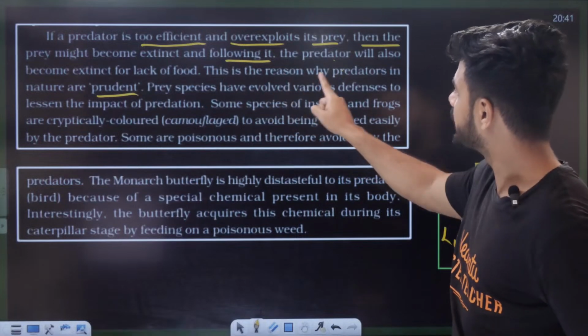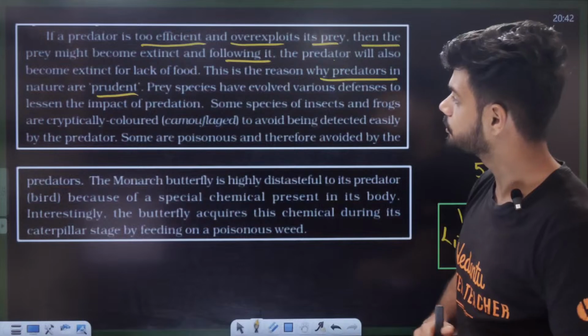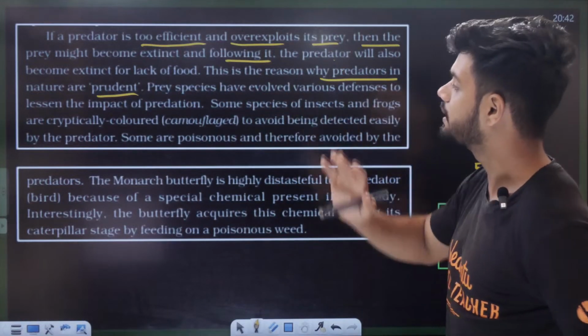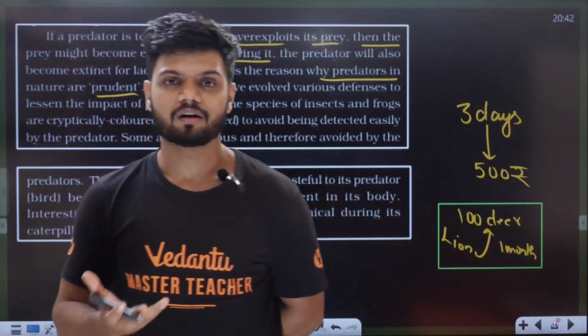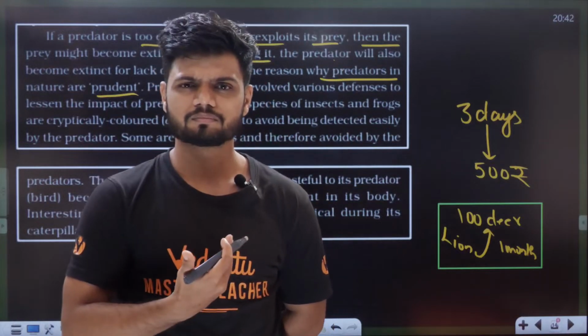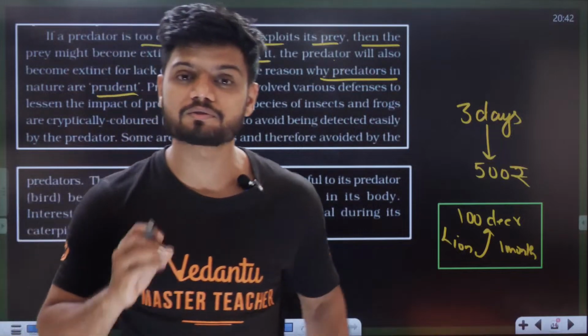This is the reason why predators in nature are prudent. It means very calculative. Okay. Prey species have evolved various defenses. For example, obviously, ಯಾವತ್ತೂ ಕೂಡ ನೇಚರಲ್ಲಿ ಆ ಪ್ಲಾಂಟ್ ಆರ್ ಆನಿಮಲ್ ವಿಲ್ ಬಿ ಲೈಕ್ ಬನ್ನ ತಿನ್ಬಿಡಿ ನೀವು. ಆ ಪ್ಲಾಂಟ್ ಆರ್ ಆನಿಮಲ್ ವಿಲ್ ನೆವರ್ ಸೇ ದ್ಯಾಟ್.